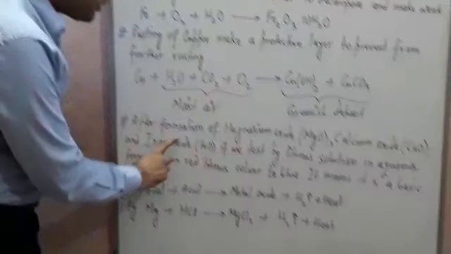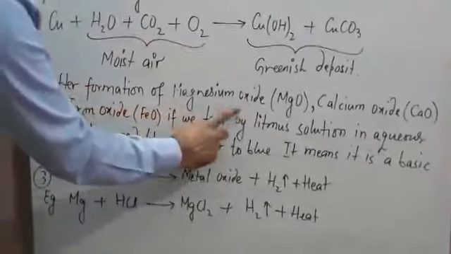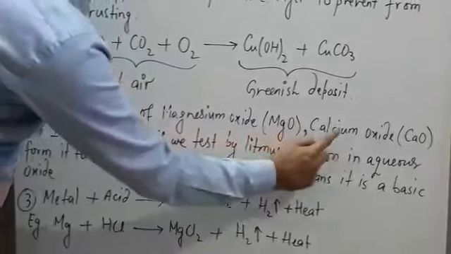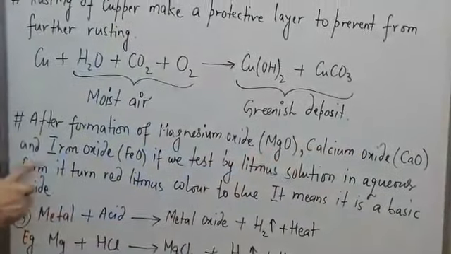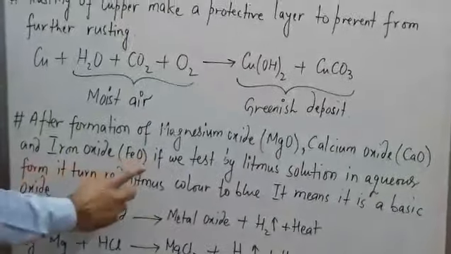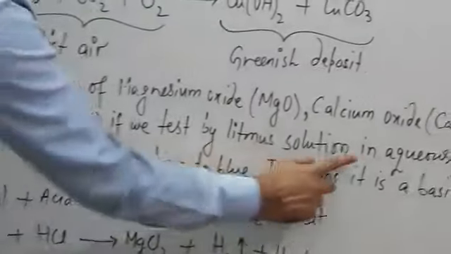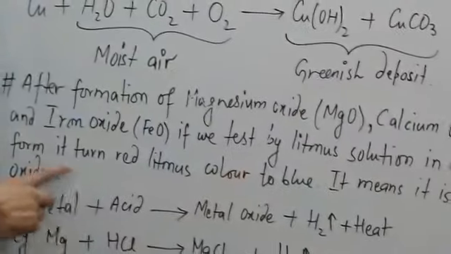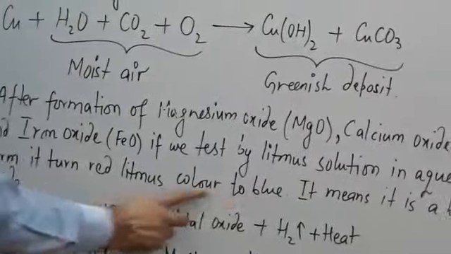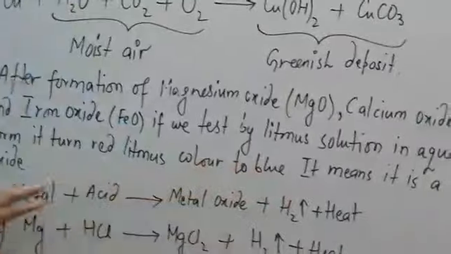Next, after formation of magnesium oxide, calcium oxide and iron oxide, this is the chemical formula of these oxides. If we test with litmus solution in aqueous form, it turns red litmus paper to blue. It means it is a basic oxide.